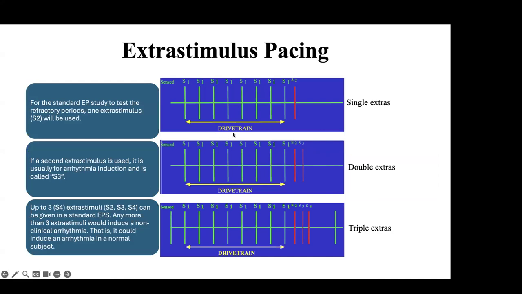Here you can see the drive train has been taken, S1, S2, S1, and there are 1, 2, 3, S4. That means we are giving 3 extras, not 4 extras. Sometimes a misconception happens. S1 is the stabilizing chain of beats that we give, and after that come the extra beats, number 1, 2, 3, at a particular spacing.